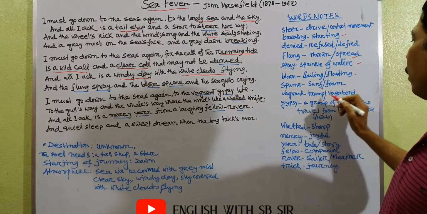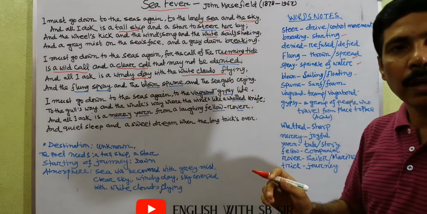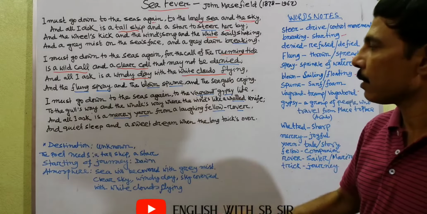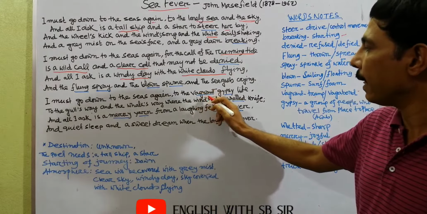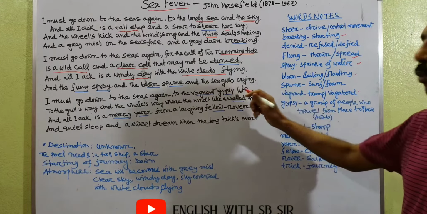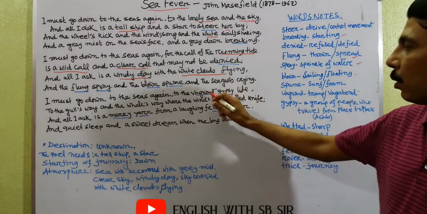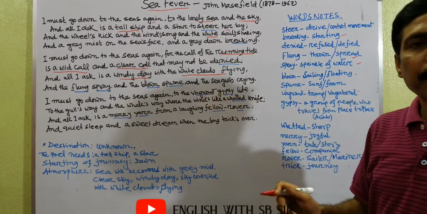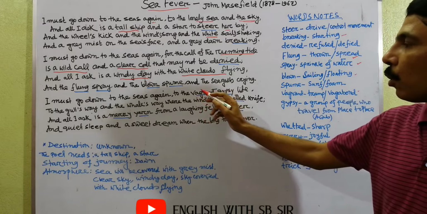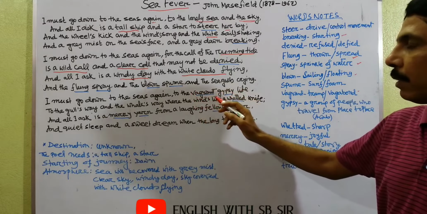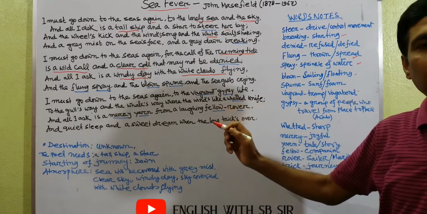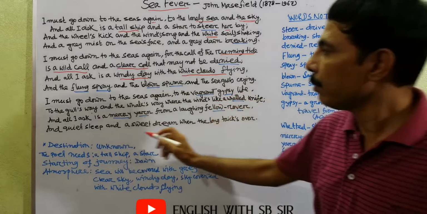Vagrant means tramp or vagabond. That means a person who does not have any fixed home. He roams from one place to another place. That means he wants to lead a vagrant gypsy life. Gypsy is a community of people. They move from one place to another place. So the poet does not want to lead a peaceful life by staying at his home. He wants to go from one place to another, and he wants to see the new places or the splendor of nature.